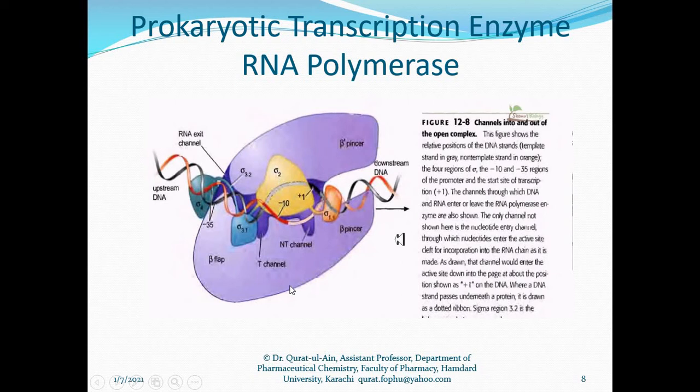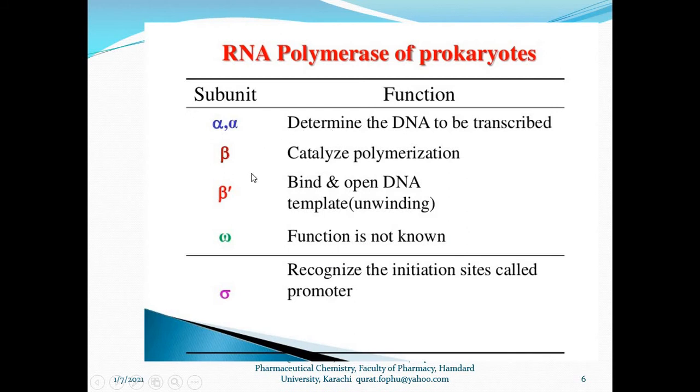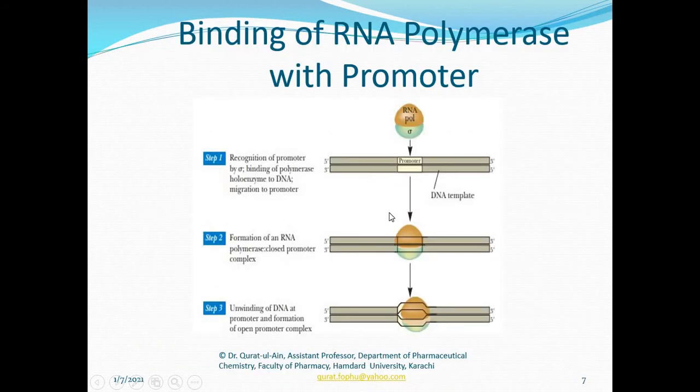Here in purple we are seeing the RNA polymerase beta and beta prime subunits. What functions are the beta and beta prime subunits involved in? The beta subunit catalyzes the polymerization, and the beta prime subunit unwinds the DNA.